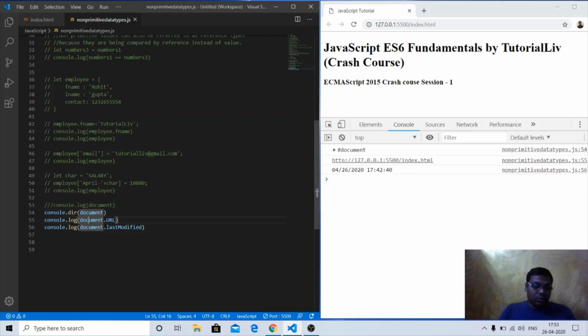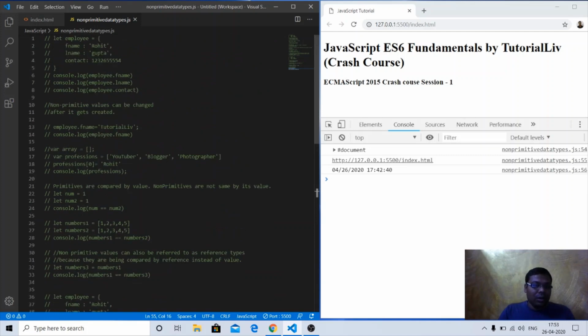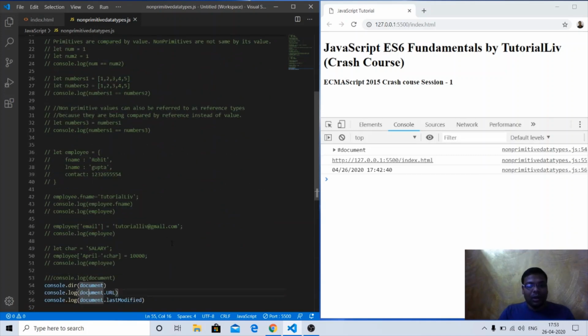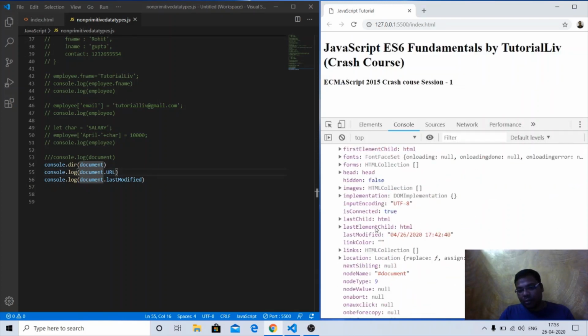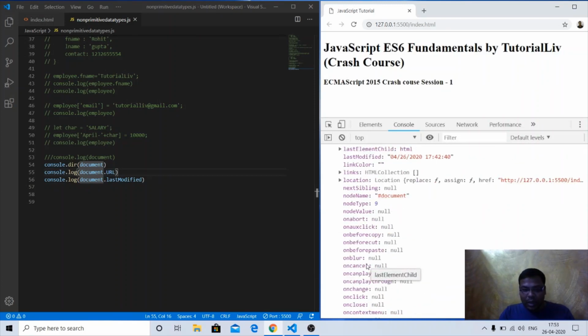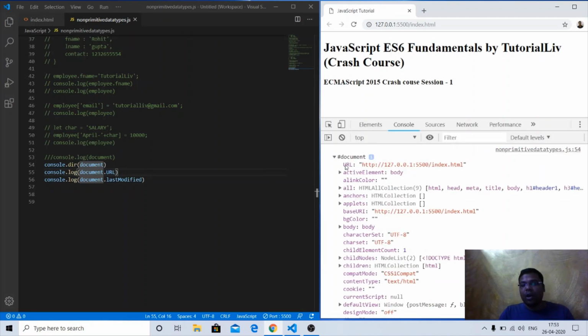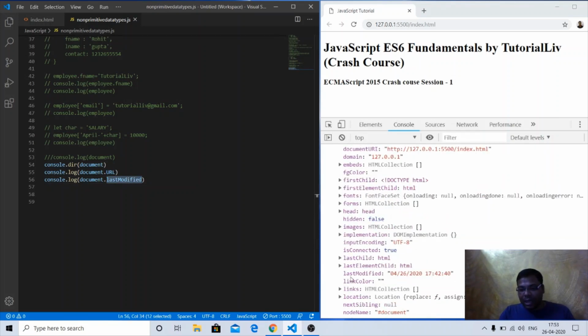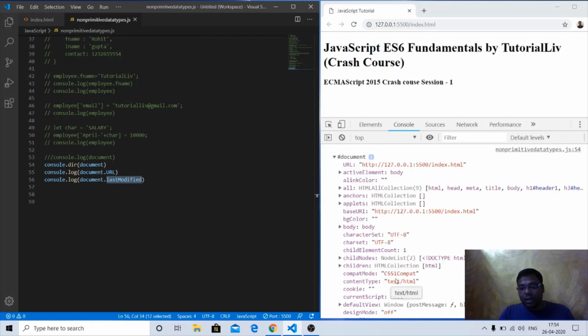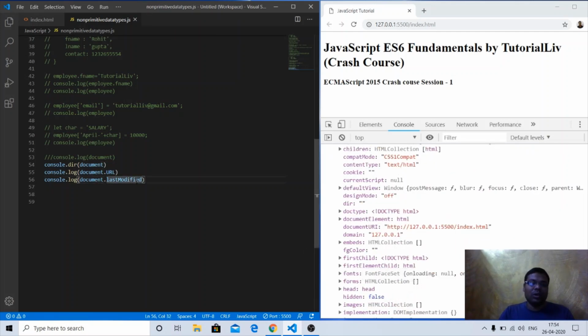So how we were getting the value here, console.log employee.fname. Similarly, if I want to get any property, like URL, we have this URL property somewhere here, yes, at the top. How will we get that? Console.log document.url. If I want to get the last modified date, we have lastModified here, which is a direct property of this document object. So we can just directly access document.lastModified. So that is all on non-primitive data types.